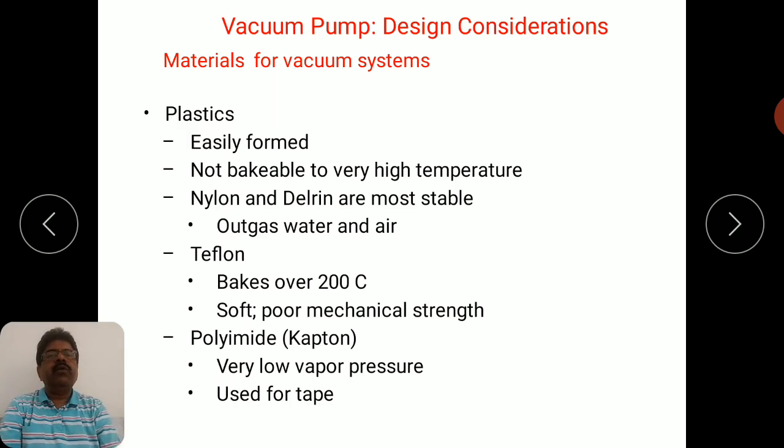Then plastics. Nowadays, plastics are also a very good choice as a material for the different components of a vacuum system. They can be easily formed, but they are not bakeable to very high temperature. Remember, nylon and Delrin are the most stable types of plastic material. They have one problem, that they outgas water and air. Another choice is Teflon. It can be baked over 200 degrees centigrade. It is soft but has poor mechanical strength. Then polyimide or Kapton is a good choice. It has very low vapor pressure, and it can be used as a tape for sealing the different joints in